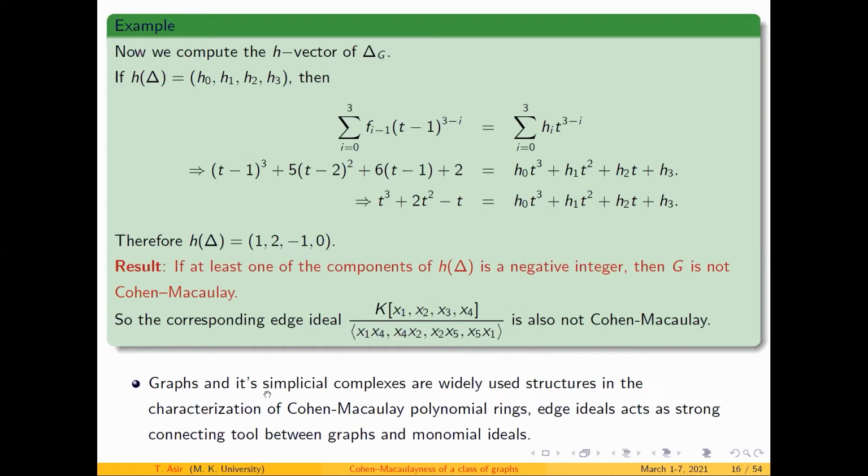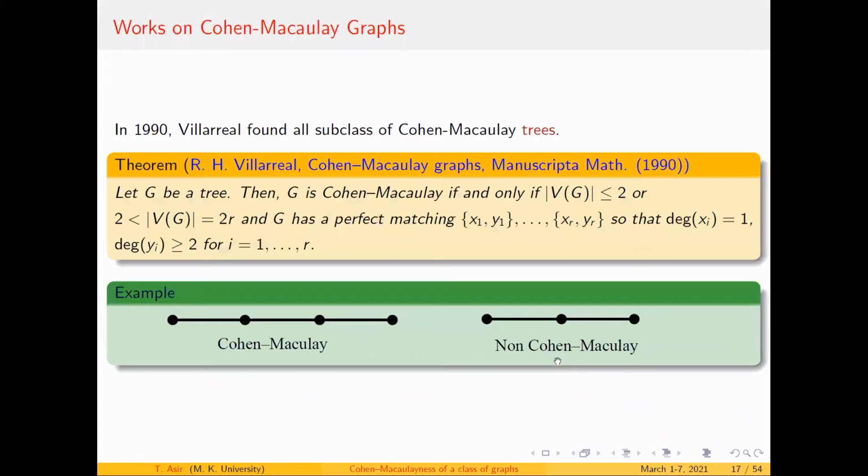So this is where we can have a relation between graphs and simplicial complexes. Graphs and simplicial complexes are widely used structures in the characterization of Cohen-Macaulay polynomial rings. Edge ideals act as a strong connection between graphs and monomial ideals. So this is what we are going to discuss. Let's move on to the next one.